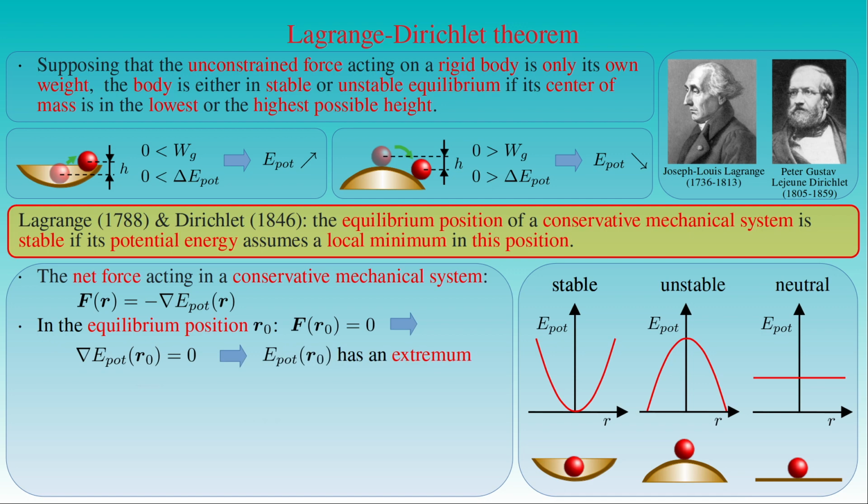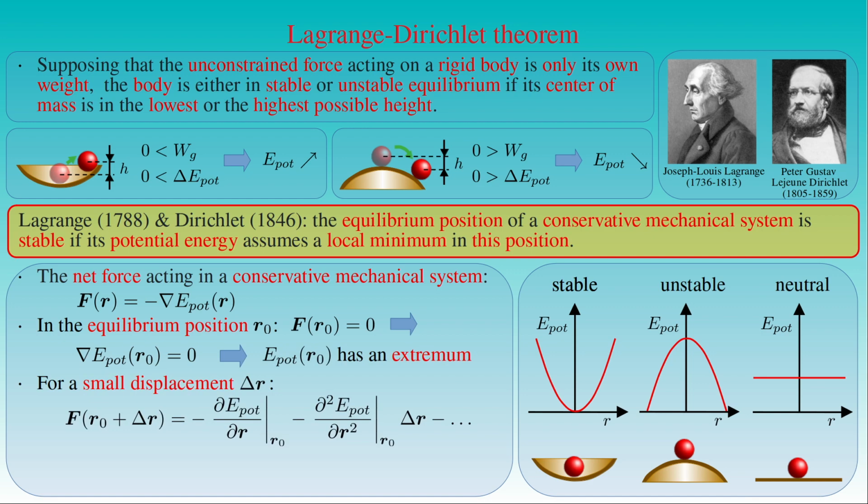We can approximate the net force acting on the rigid body by expanding the force F at a point in the vicinity of the equilibrium position r0 given by the vector sum of r0 and delta r, where the length of the displacement vector delta r is small. If we substitute the negative gradient of the potential energy E pot into the net force F, the Taylor expansion can be written as minus the gradient of E pot evaluated at the point r0, minus the second order derivative of E pot evaluated at the point r0, times the vector delta r, minus the terms of higher order in vector delta r. The first term on the right-hand side just gives the net force F acting on the body at its equilibrium position r0, which is equal to 0.